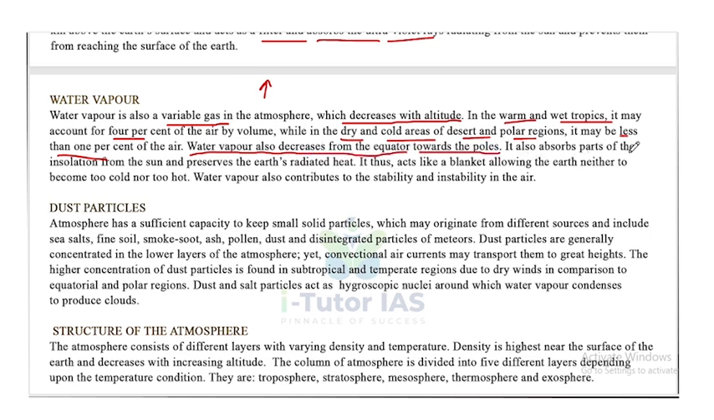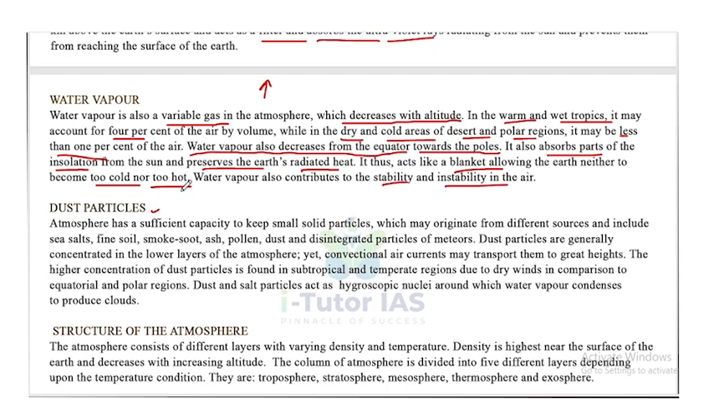It also absorbs part of the insolation from the sun and preserves the earth's radiated heat. Insolation means incoming solar radiation from the sun. It thus acts like a blanket, allowing the earth neither to become too cold nor too hot. Water vapor also contributes to stability and instability in the air.